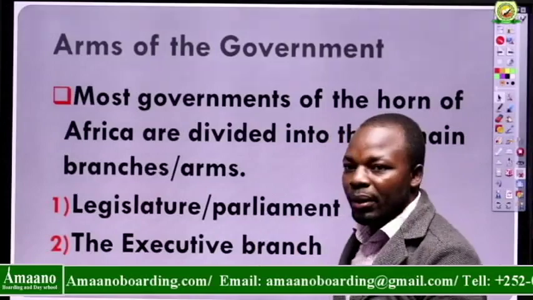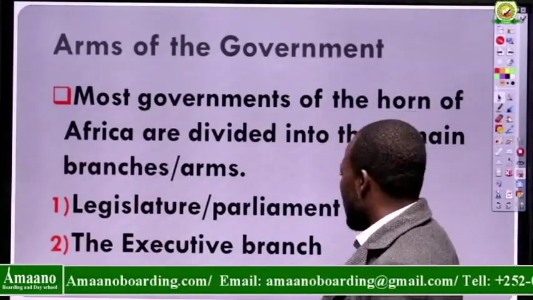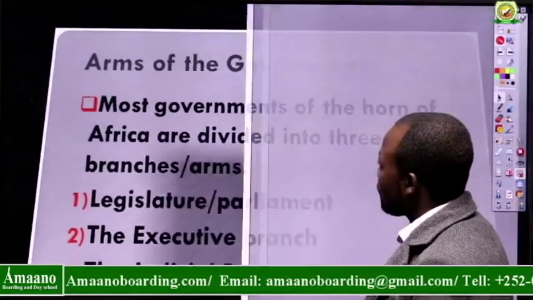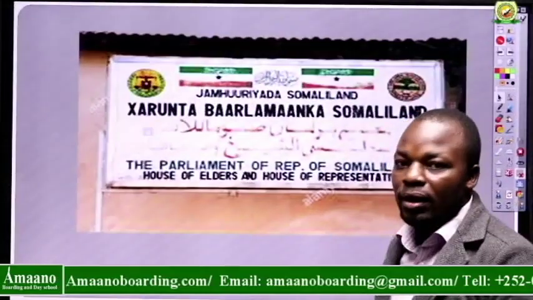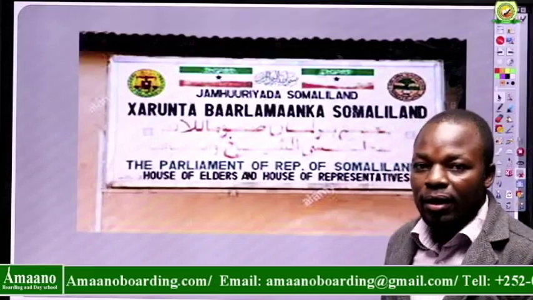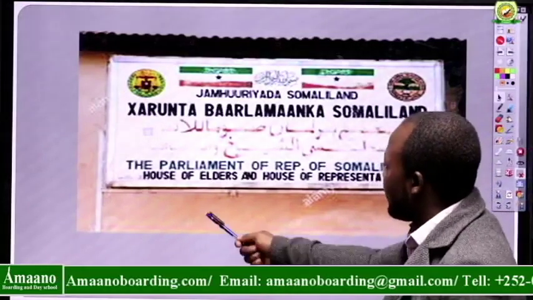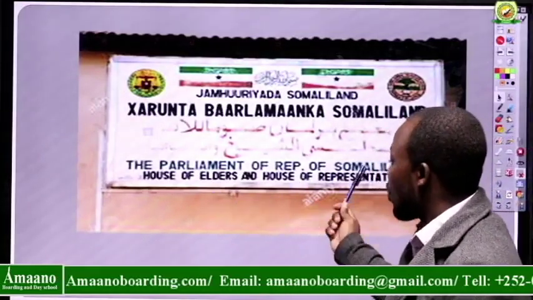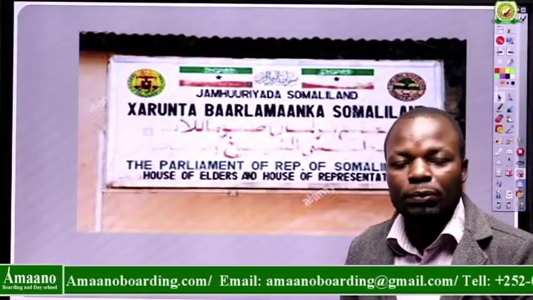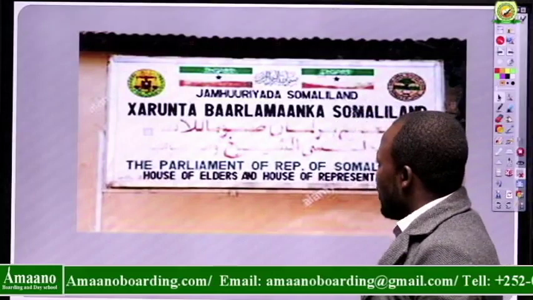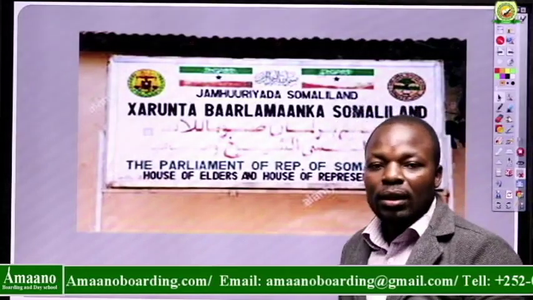So the parliament, if we look at the picture here, showing a signpost that is found near the parliament, written the Parliament of the Republic of Somaliland. Here the parliament actually has two houses.